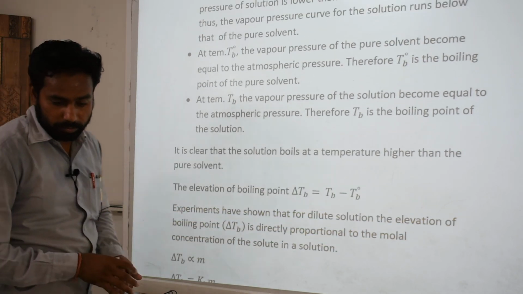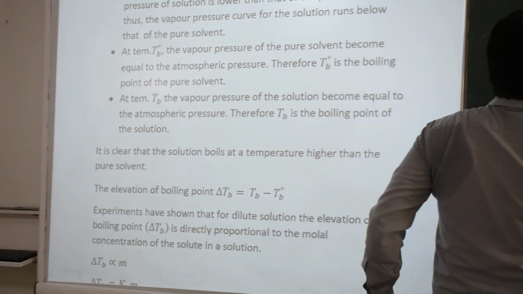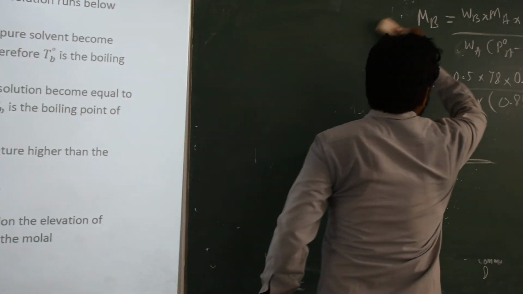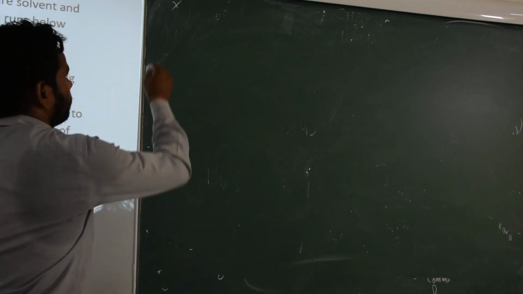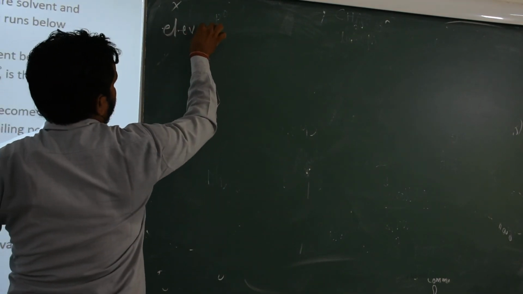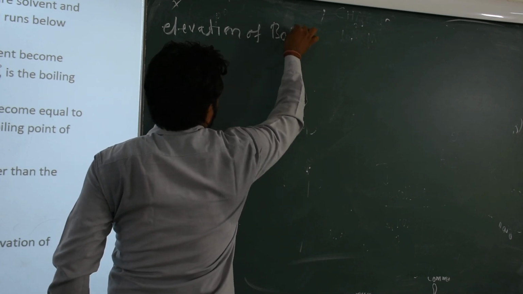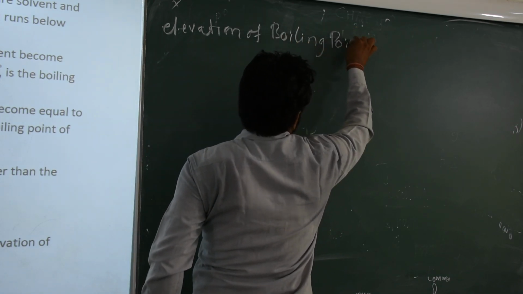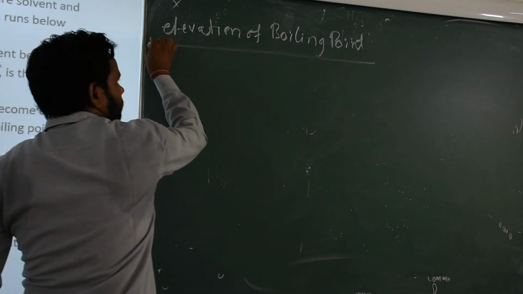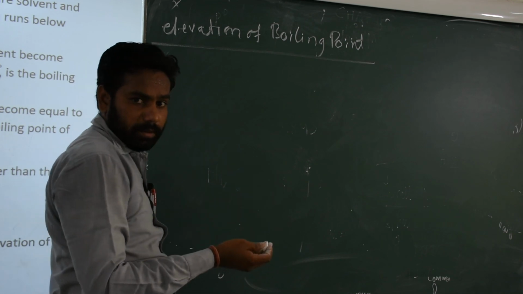We use the green board. Our next topic is elevation of boiling point. We mention the curves here, figure 1.